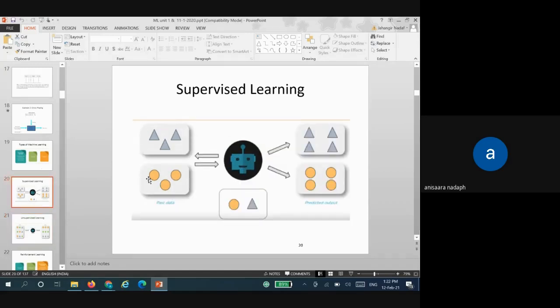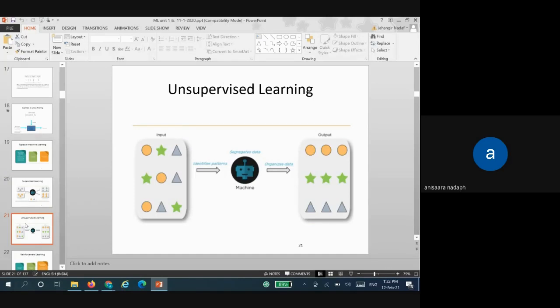Whereas in supervised learning, you can see everything was predefined, and accordingly we obtained the solution. In unsupervised learning, nothing predefined is given, meaning it was not mentioned that only circles will come or only triangles will come. But it has organized itself using machine learning, and then you have obtained the result as circle, triangle, and star.